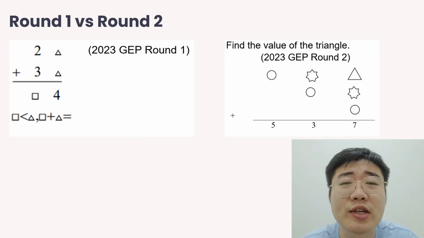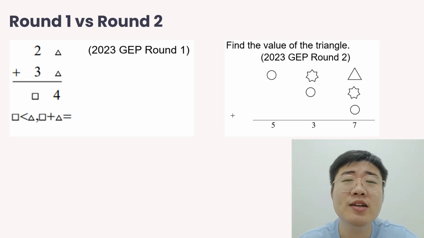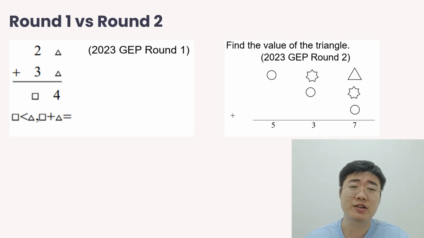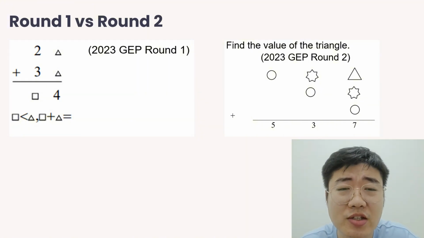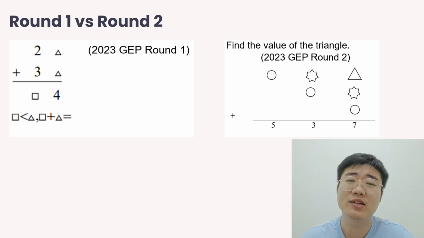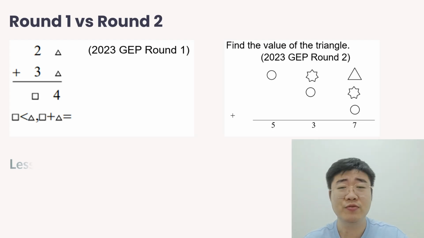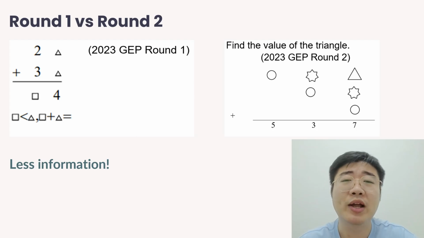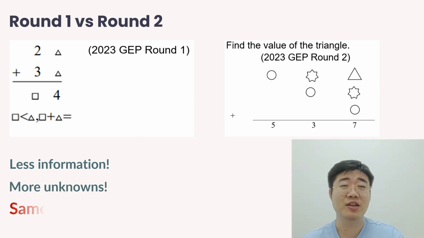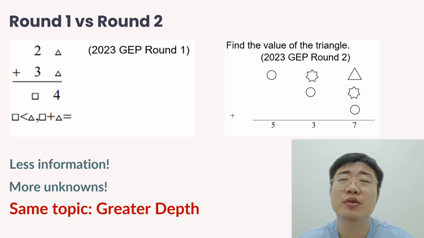So there are only 2 ways there where we can try which one is correct. But for the question on the right, there is less information given. And for the 3 digits, we have to do a more detailed analysis before we can get our answer here. So we can also see from here, less information is given for the question in round 2 and more unknowns are given. So even if it is the same topic, the question will be more difficult.